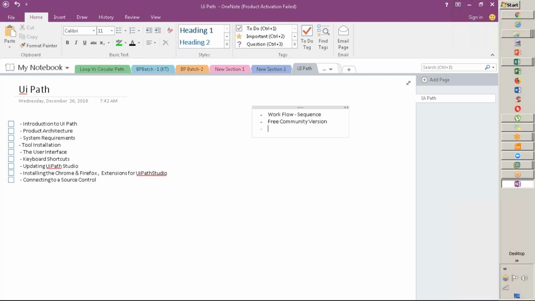Proceeding further, license cost is effective compared to others. It has flexibility. Control room, an online control room, is available. Unlike Blue Prism, you guys have no exposure except Ram and Jaideep. You are not aware of Automation Anywhere, so you can't compare. But Ram and Jaideep, you now have exposure to both tools already, so you can share your point of view. What are the differences you are observing?